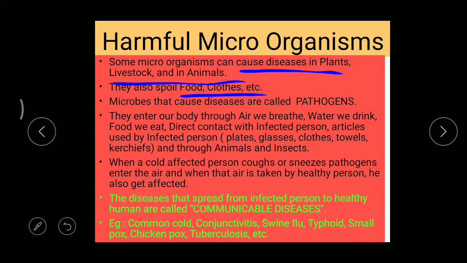Okay. So in this way, these microbes cause different types of disease. The microorganisms that can cause disease in living organisms are called pathogens. Pathogens, right? This is a very, very important definition. What are pathogens? The microorganisms that can cause disease in living organisms. Living organisms means it may be a plant or an animal or any other living organism, right?